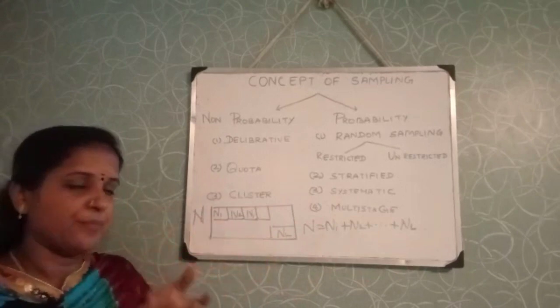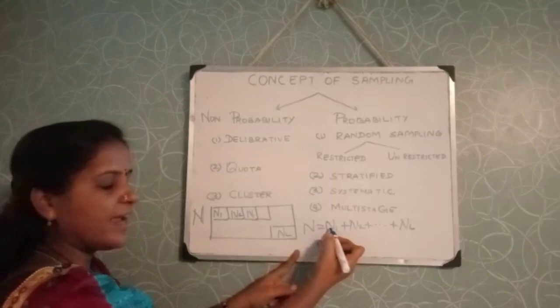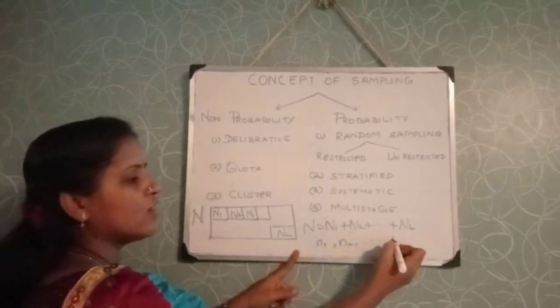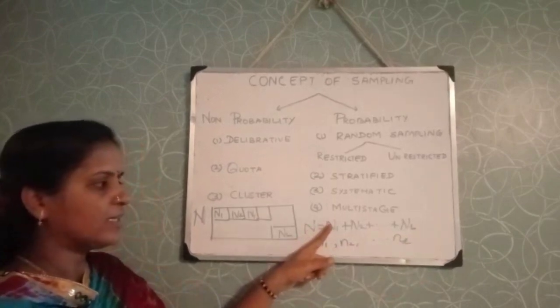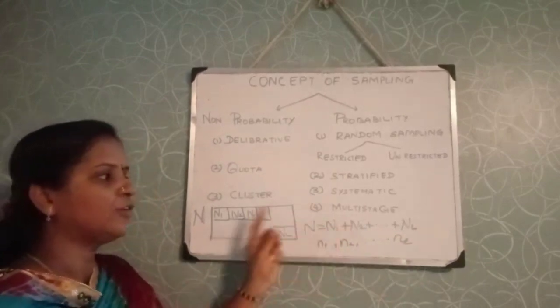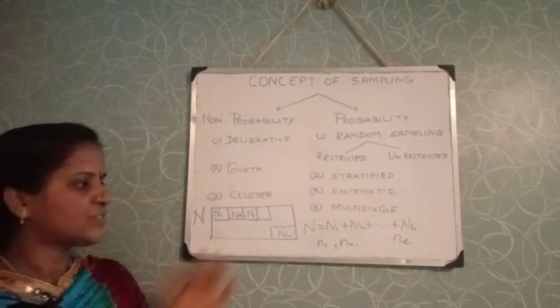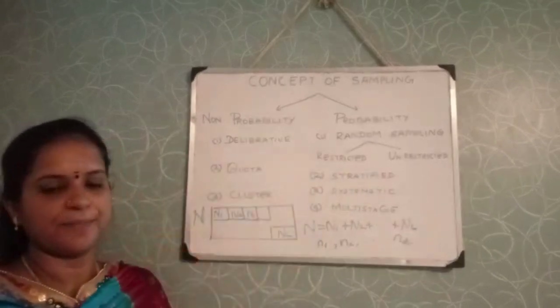How to select the sample? I select small n1 from capital N1, small n2 from capital N2, and so on up to small nL from capital NL, respectively. This way of selecting the sample is called stratified sampling.